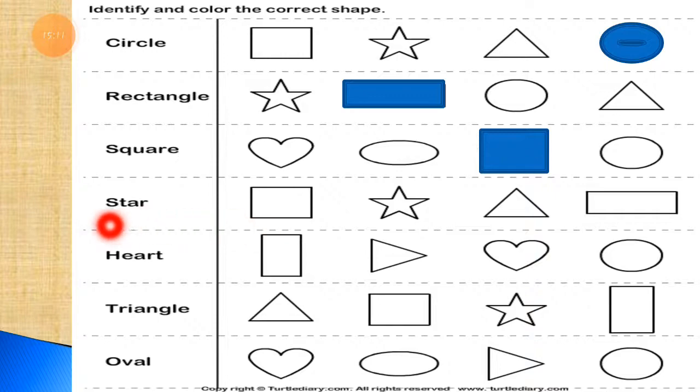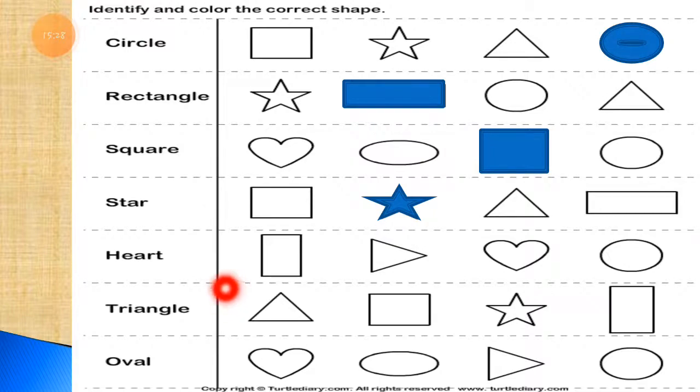Now the next one, here is the star. So from the given 4 shapes, you have to identify which shape is a star and you have to color that shape. So let's see this. Here is the star. You can see I color blue in the star.